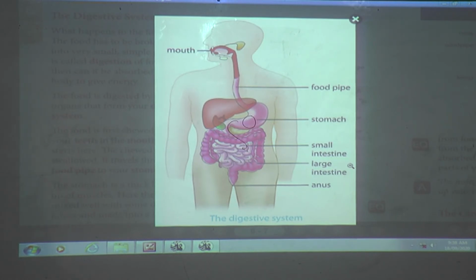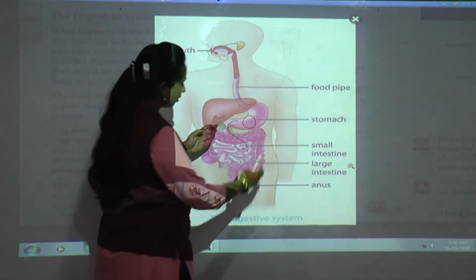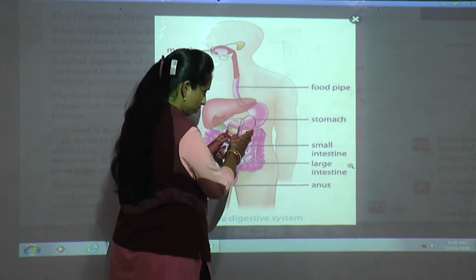The food that cannot be digested reaches the large intestine. Sometimes if you like pav bhaji, what will you do? When you are hungry, you will eat more, isn't it? After a long time, if you are eating, you will eat more tasty food. So what happens? Whatever you eat goes into the stomach.